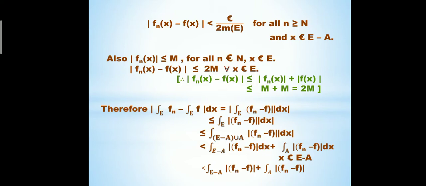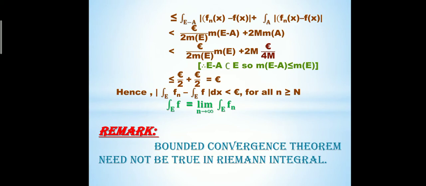So this is less than or equal to the integral over (E minus A) union A of |f_n minus f| dx, which is equal to the integral over E minus A of |f_n minus f| dx plus the integral over A of |f_n minus f| dx, where we also know that E minus A and A are disjoint sets. This is less than or equal to the integral over E minus A of |f_n(x) minus f(x)| plus the integral over A of |f_n(x) minus f(x)|.